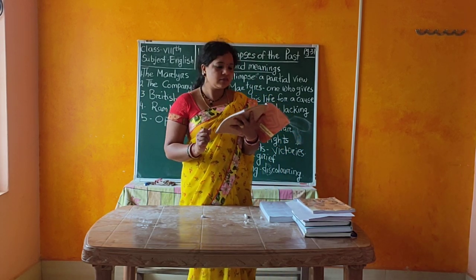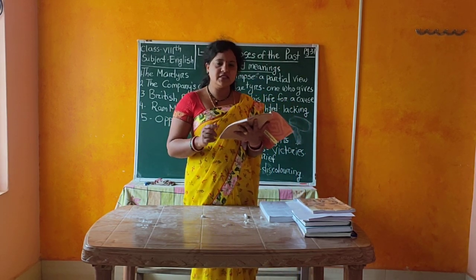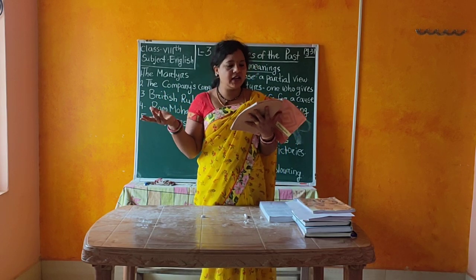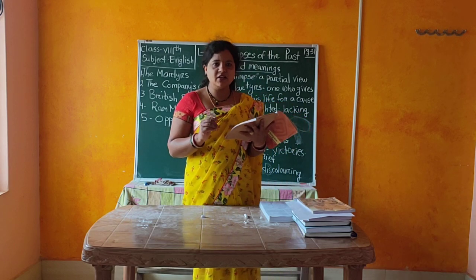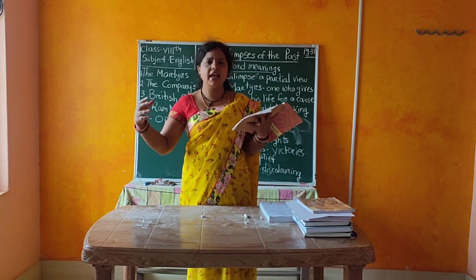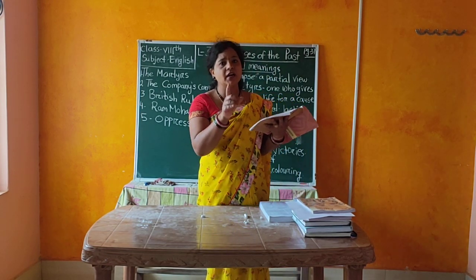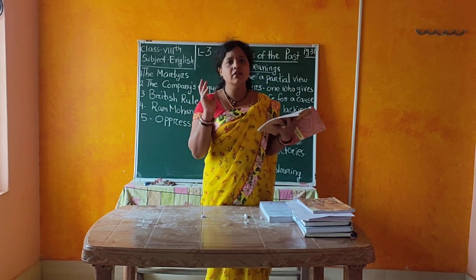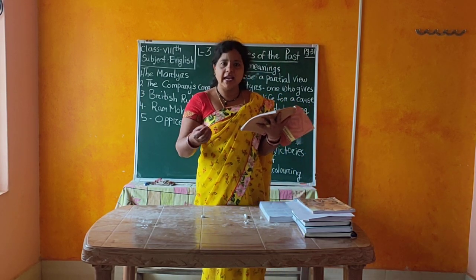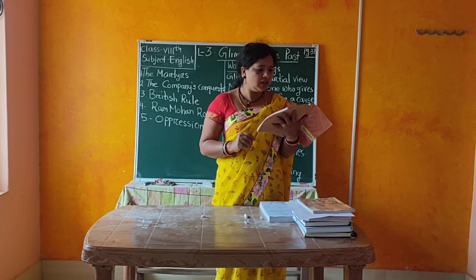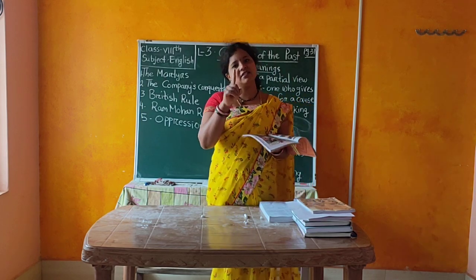Okay, then he is telling his wife, his wife's name is Uma, cows are different colors, but the color of their milk is the same. Yes or no? Cows are different colors, black, white, grey, black and white, red, all colors. But what is the color of the milk of the cow? Yes, very good, white color. Yes or no? Does a black cow give black milk, a red cow give red milk? No, no, white milk only. So different teachers have different opinions, but the essence of every religion is the same.